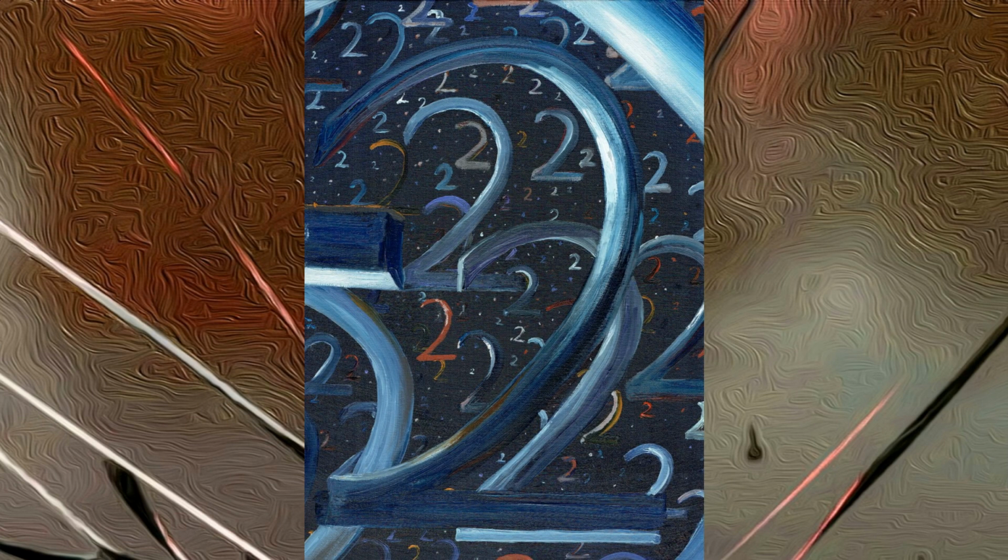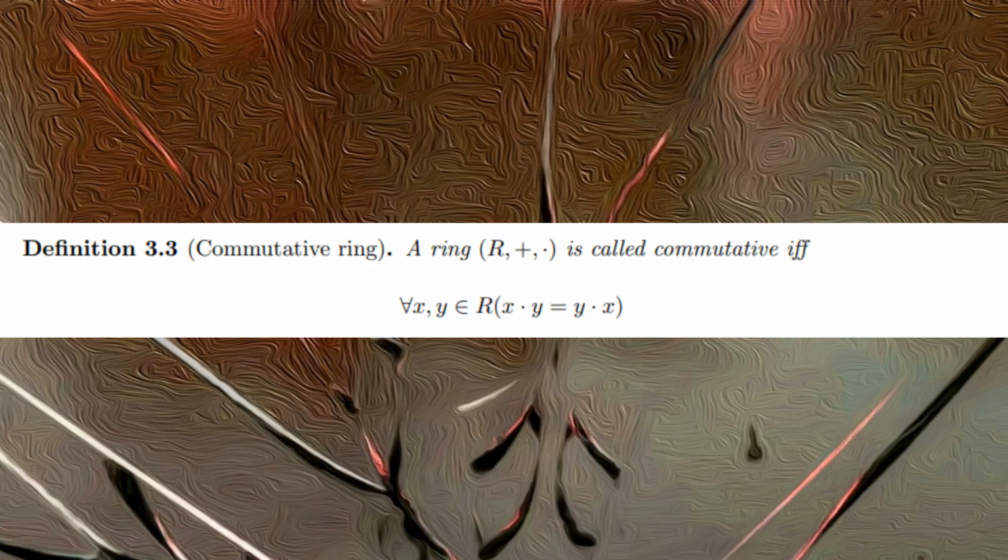Some examples of rings are the integers, the real numbers, and the complex numbers. Our definition of ring cannot contain all of the algebra that we know. So we need to make some more definitions about some more structures that we often work with. For example, commutative rings. Commutative rings are simply rings where the product relation is commutative, which means that it doesn't matter which order you take the product in.